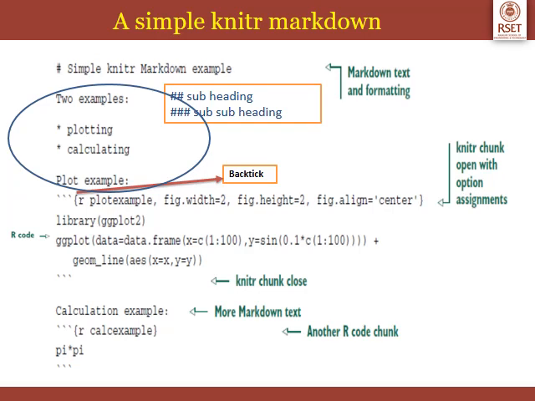So after closing the knitr chunk, again you are writing a markdown text, that is calculation example. So once you have written calculation example, then again you are starting another R code chunk called calc example. Within that we are doing a calculation, pi square. So this is a simple R markdown file.